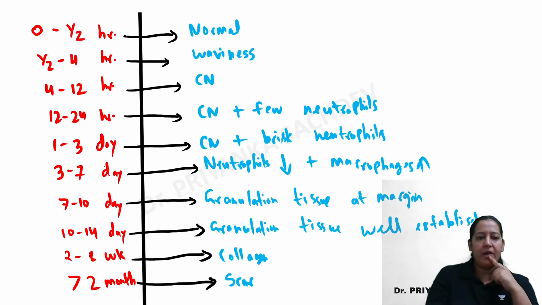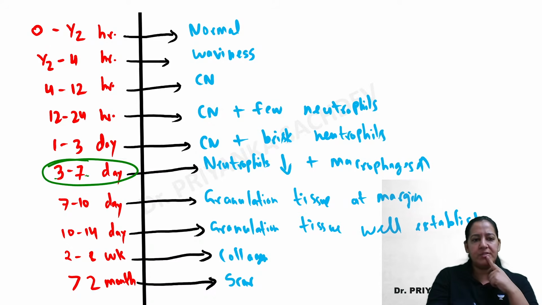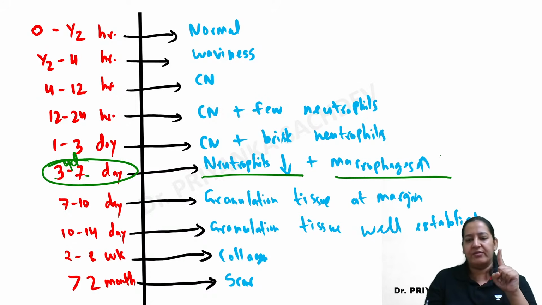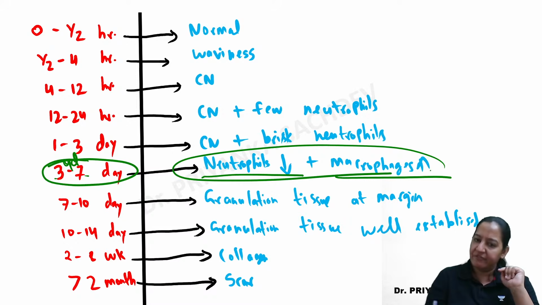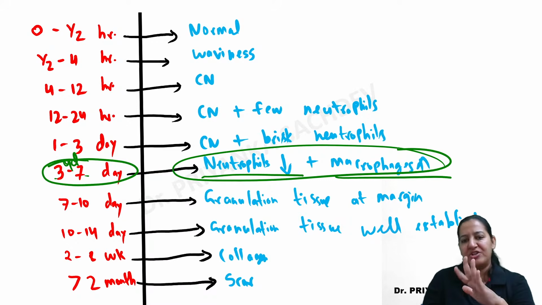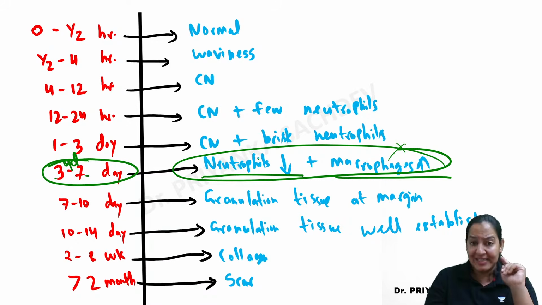So 4 day. Let me see where the 4 day is. Where is the 4 day? Yeah, it is fitting now. So 4 days comes in this zone. It is 4 day, it will come between 3 to 7 day. I'm not saying 4 hour. It is 4 day. At 4 day, neutrophil decreases and macrophage increases. So this was the best option if given in options. But in the options, there is no mention of macrophage. But it's okay. At least neutrophil is there.